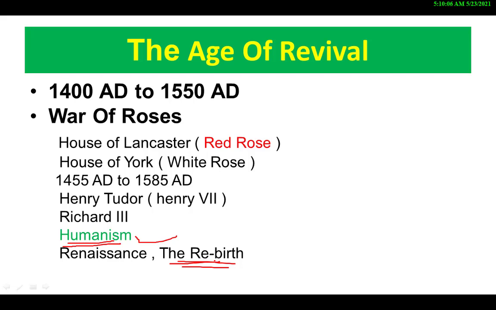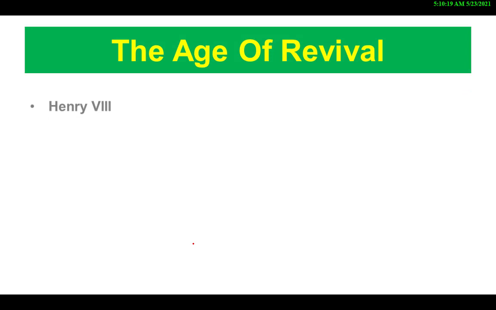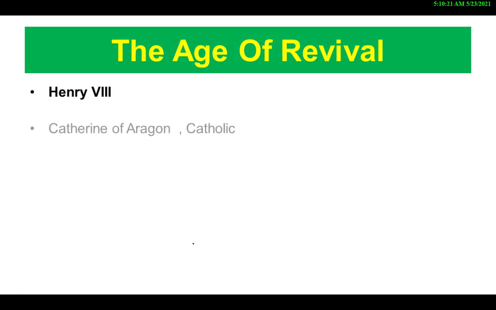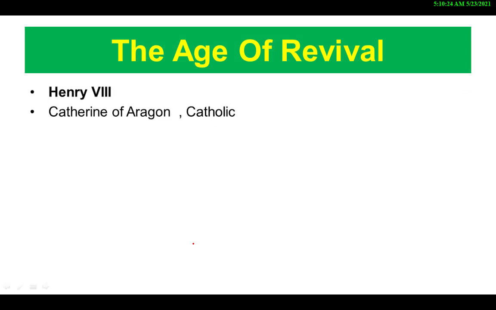The son of Henry VII, that is Henry VIII, later became the king of England. Henry VIII married many times for the sake of a son. First, he married Catherine of Aragon. Catherine of Aragon was a Catholic lady, and she gave birth to a daughter named Mary.